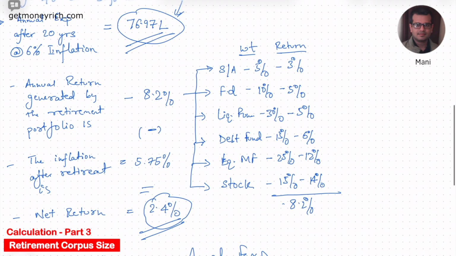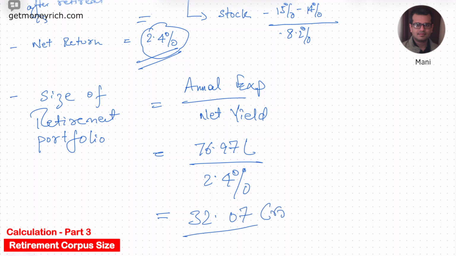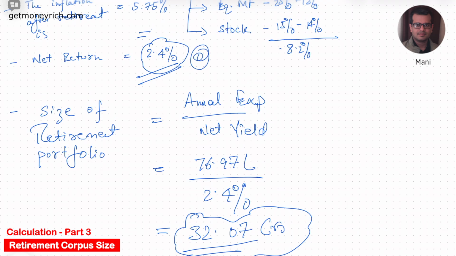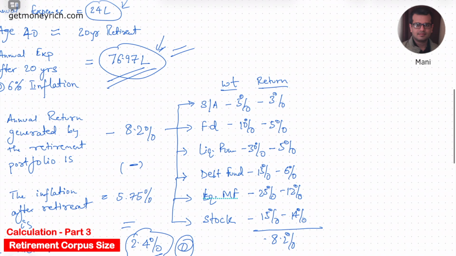So annual expense was 76.97 lakhs and the net yield was 2.4%. This will give you a value of 32.07 crores. What does it mean? It means that a portfolio of 32.07 crores at 2.4% yield will generate an income of 76.97 lakhs per year.